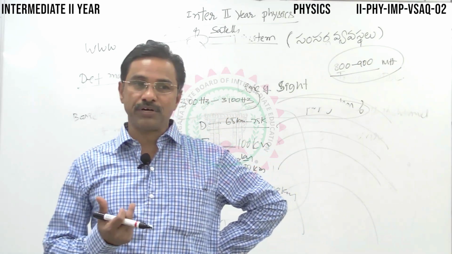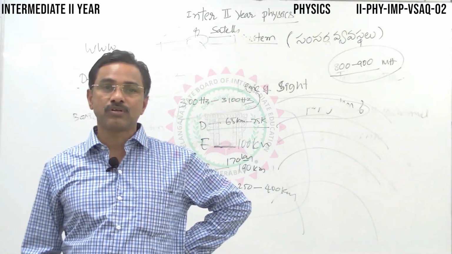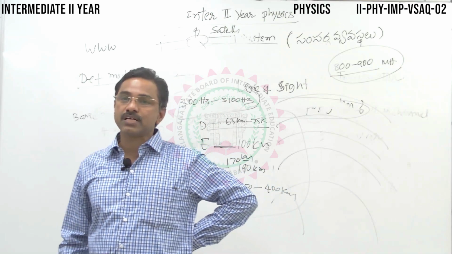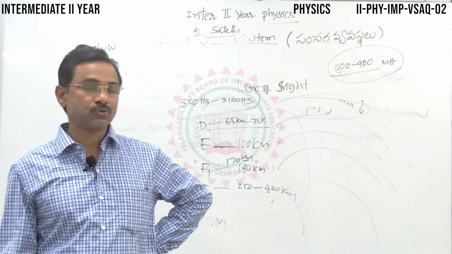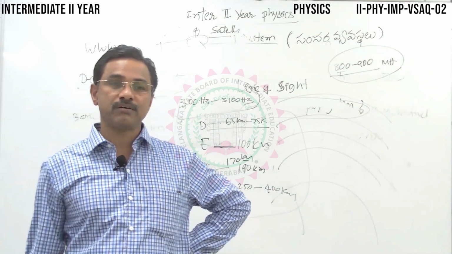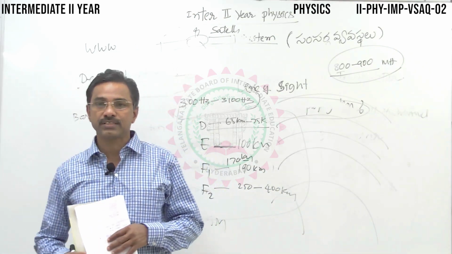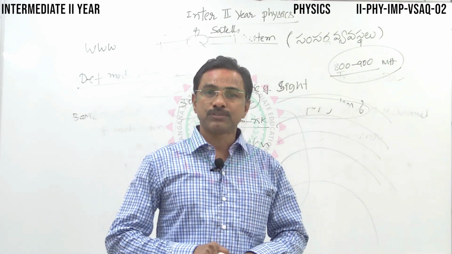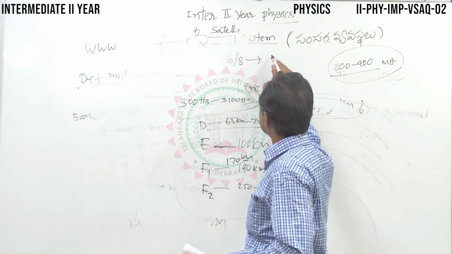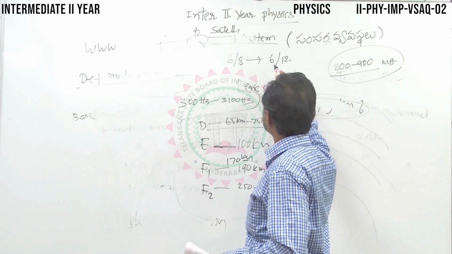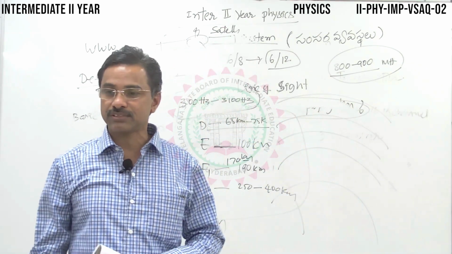Whichever chapters have more weightage, you concentrate more, focus more, or emphasize more. But if you are aiming to score 60 out of 60, the very short answer questions, the 2 marks questions, play an important role. If anybody is intending to score 60 out of 60, you don't have a choice. Whereas in section B, earlier you had 6 out of 8 questions. Now the choice is increased. You have to answer 6 out of 12 questions in section B, 4 marks questions, short answer questions.